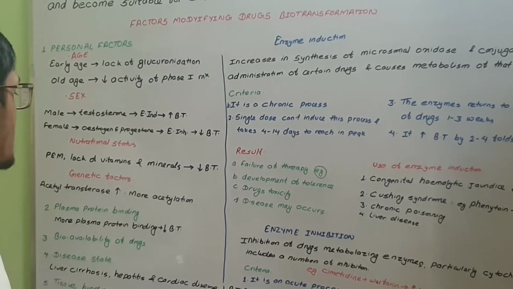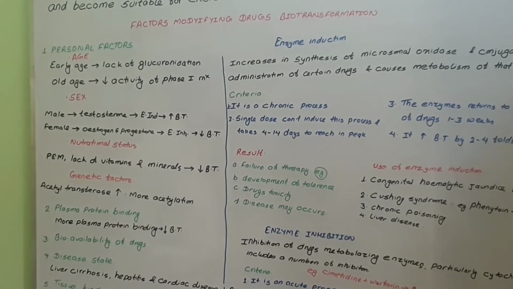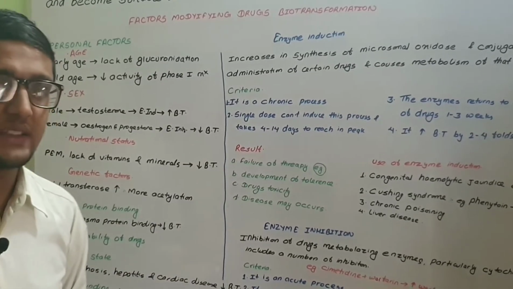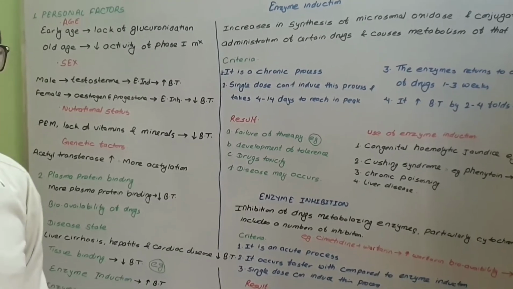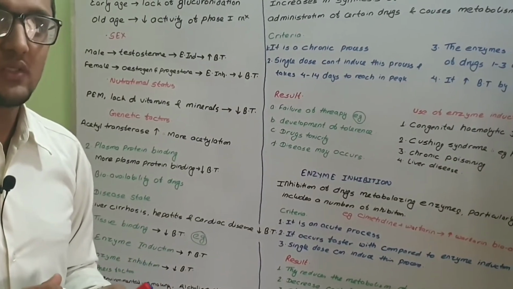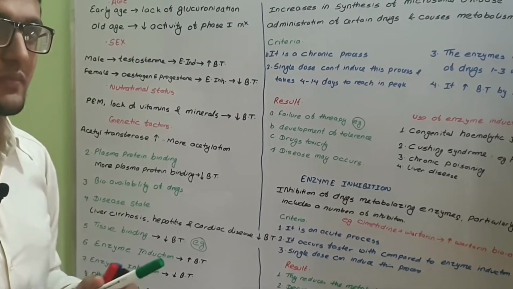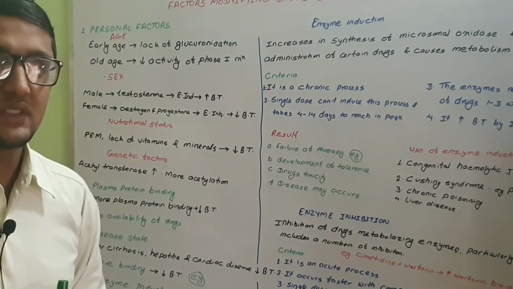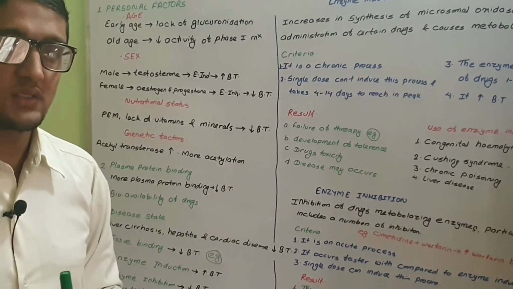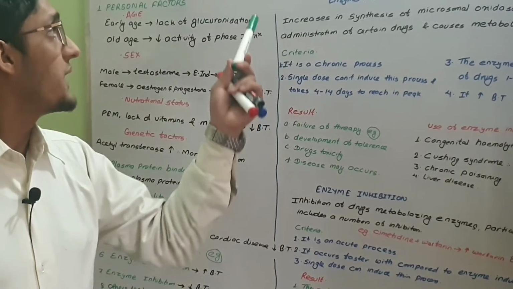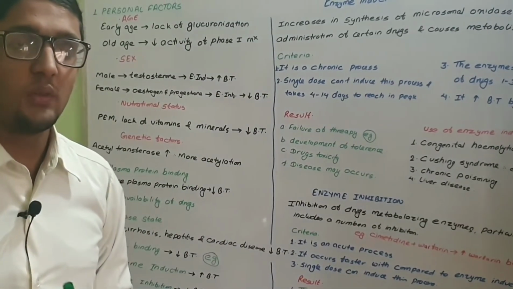And genetic factor, let's take one example, acetyltransferase. Acetyltransferase is an enzyme that causes acetylation. For example, if we give the anti-tubercular drug isoniazid, and there is more acetyltransferase enzyme, more acetylation will occur and biotransformation of the drug will be more.